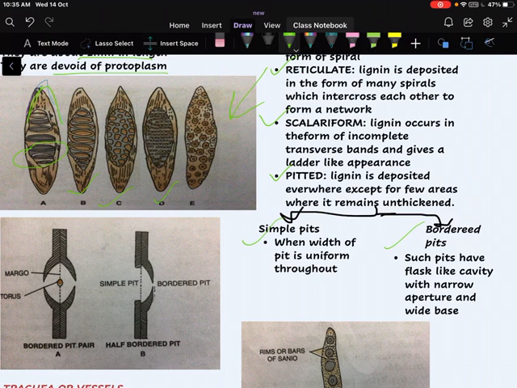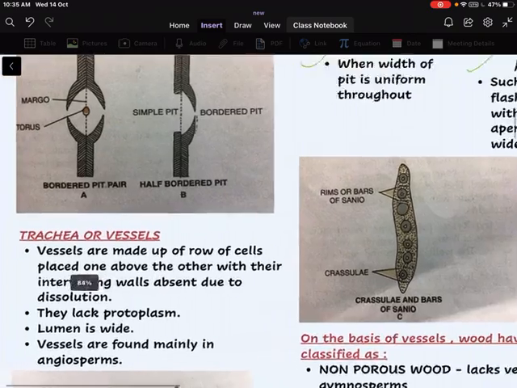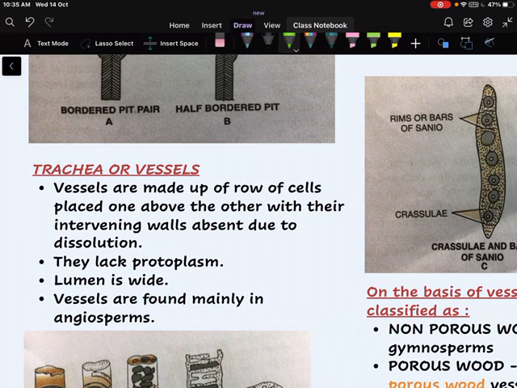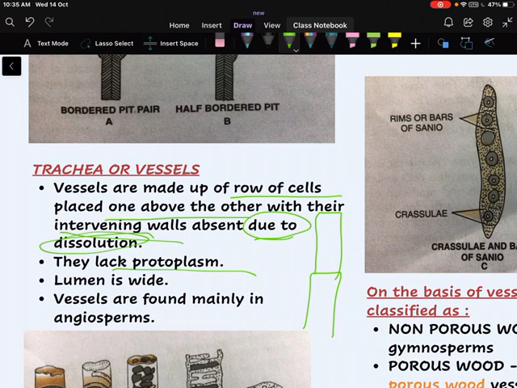Simple pits are those where the width of the pit is uniform throughout. And bordered pits have a flask-like cavity with a narrow aperture and wide base. Next types of cells are trachea or vessels. These are cells of xylem. Vessels are made up of a row of cells placed one above the other, with the intersecting walls absent due to dissolution. This is one vessel and another vessel is present over it. Like tracheids, they are also dead as they lack protoplasm.